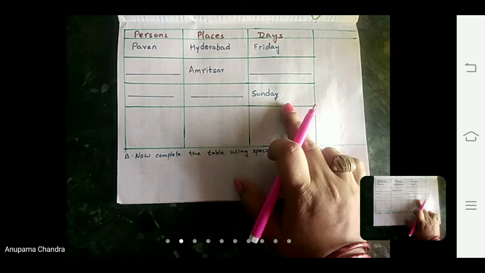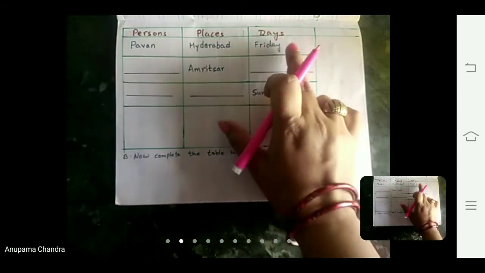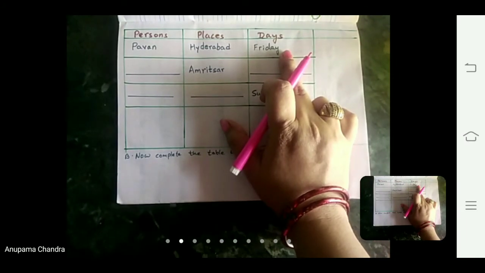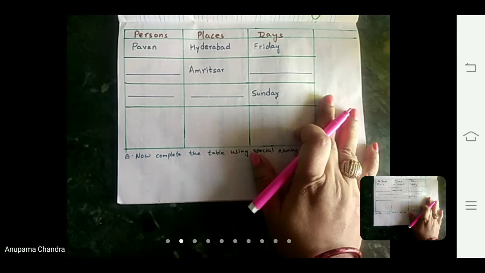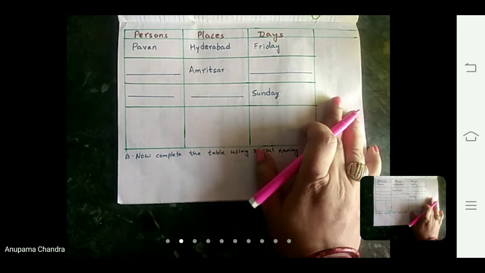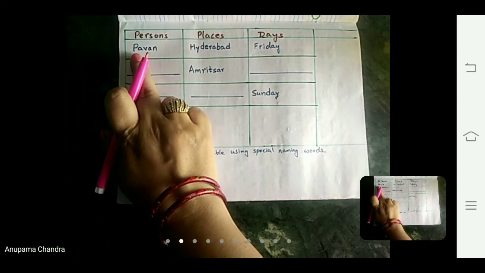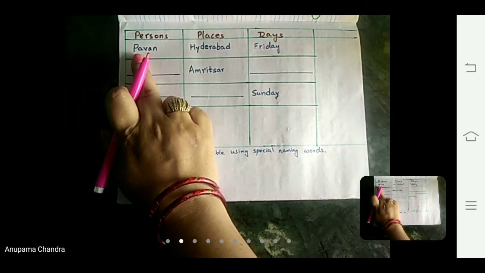So it is a name given to a particular person, place or day. It is not common. Such nouns are called proper nouns. And remember children, whenever we write a proper noun, it starts with a capital letter. That is, we always write the first letter of the proper noun as capital.